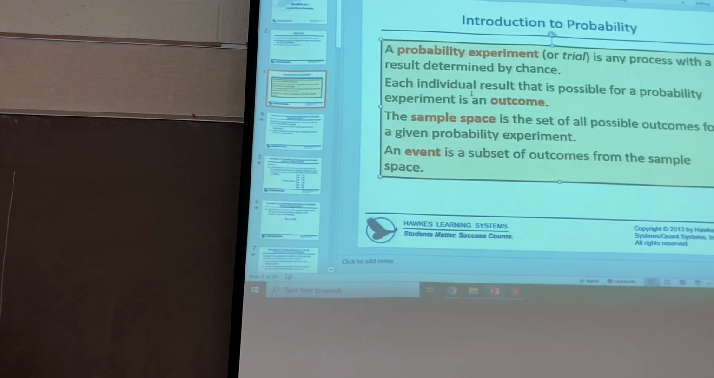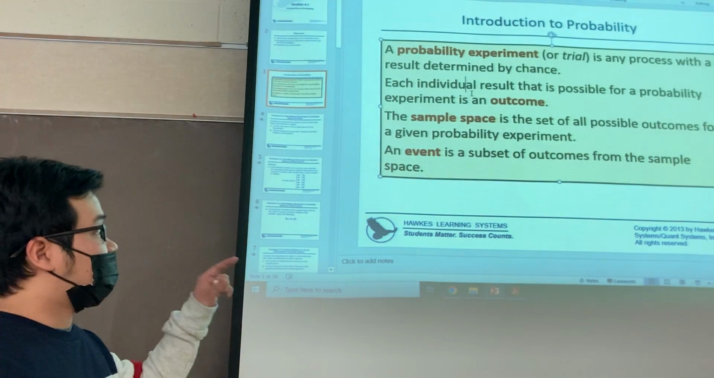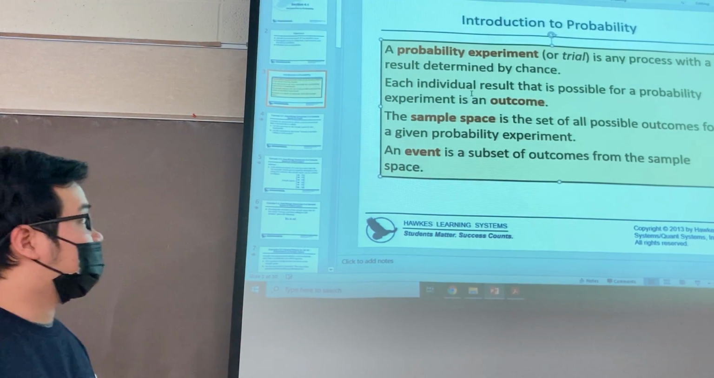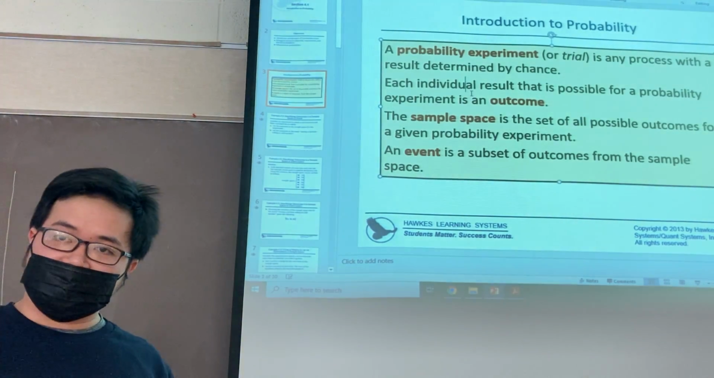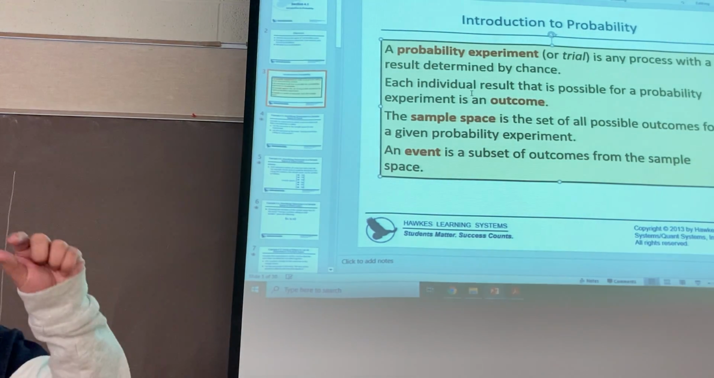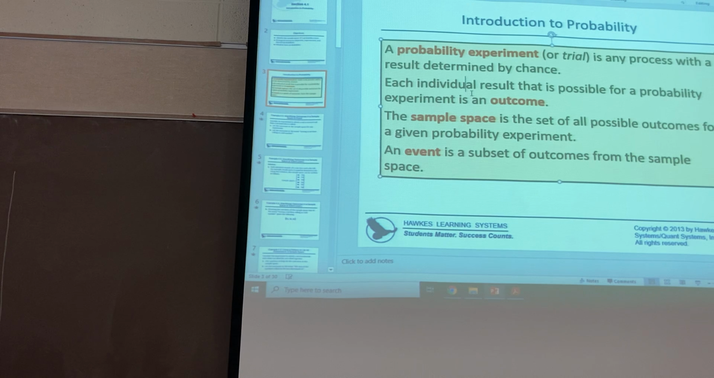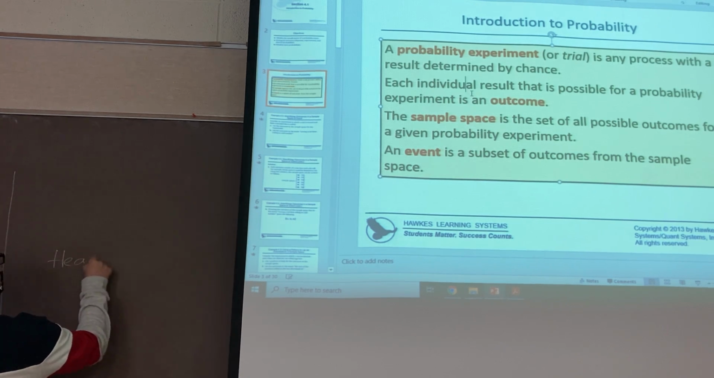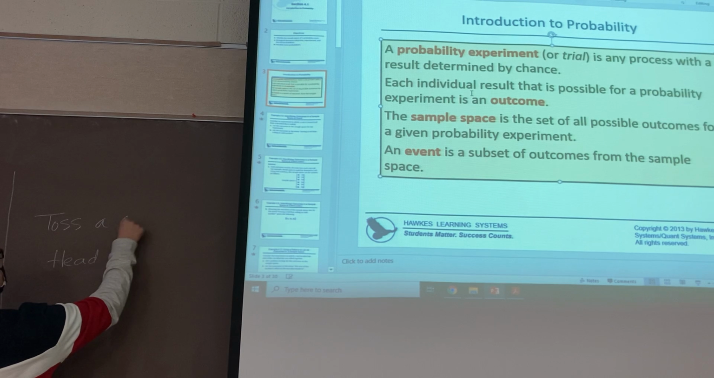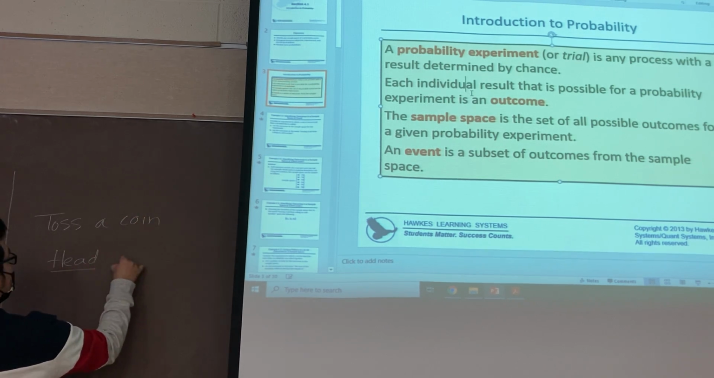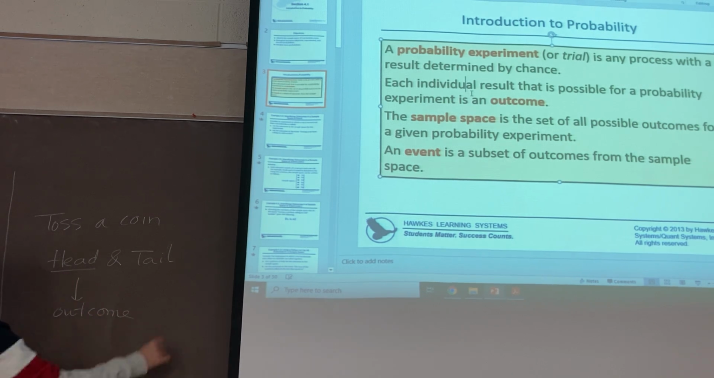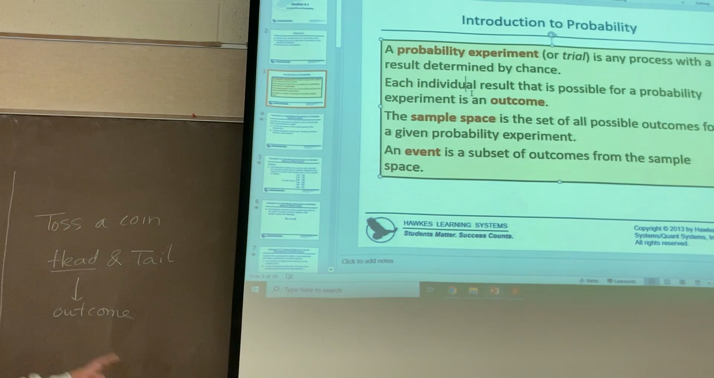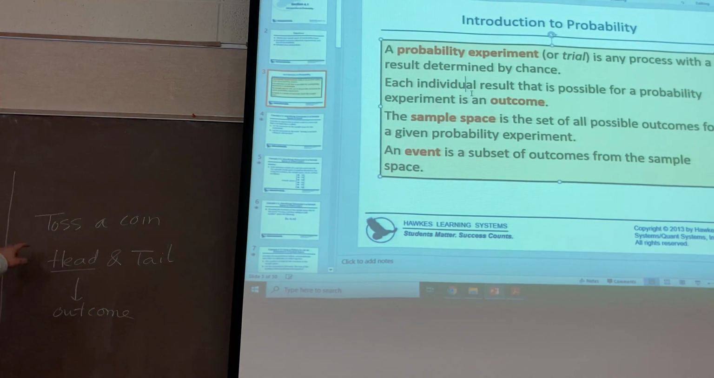The second one here is that each individual result that is possible for a probability experiment is an outcome. So for example, when I toss a coin, you will receive two results, head and tail. So this is an outcome, because it's a result of this experiment.